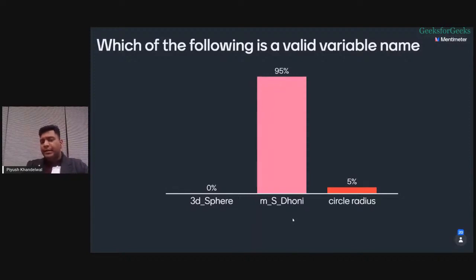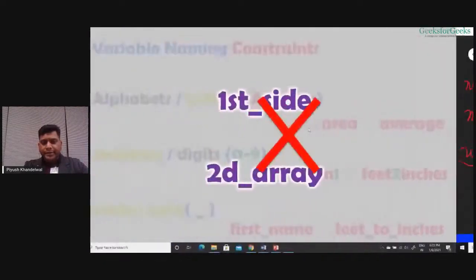If you go with circle radius, it consists of two words separated by a space. You cannot have a space in your variable name. If you want to have it, the valid one would have been circle underscore radius. I hope you are getting this because most of the people are saying MS Dhoni is correct. This means you are getting what a valid variable name looks like. Great. Let's move ahead.